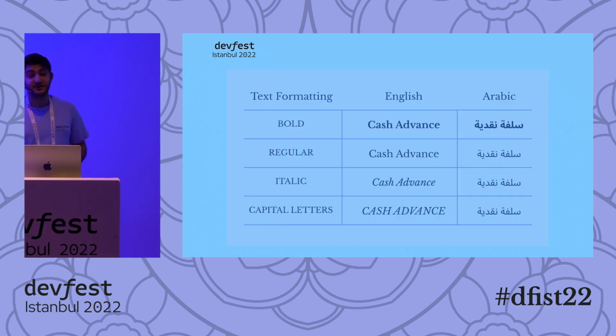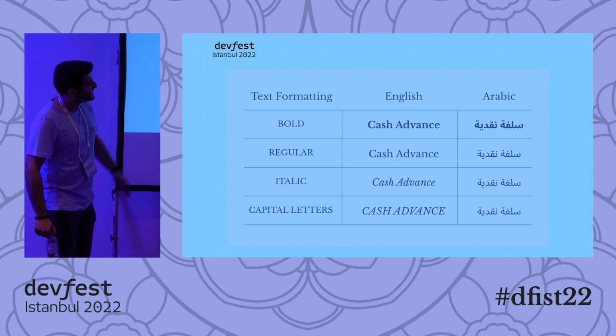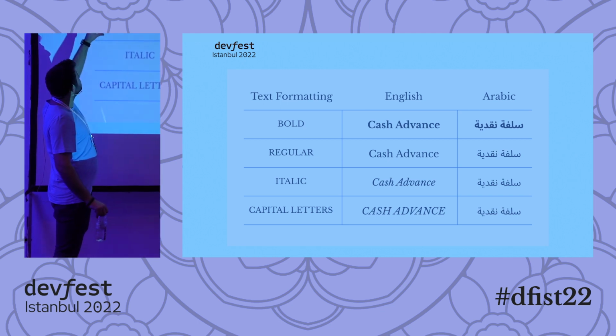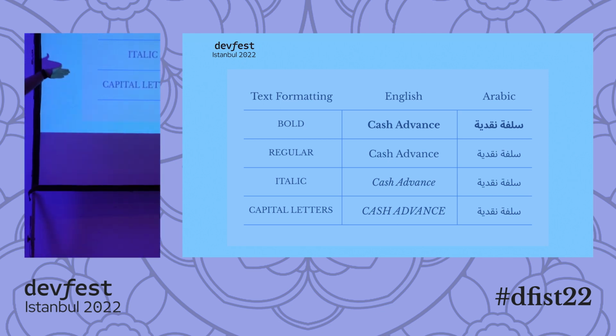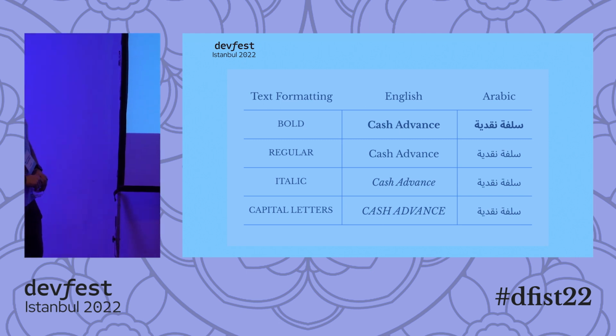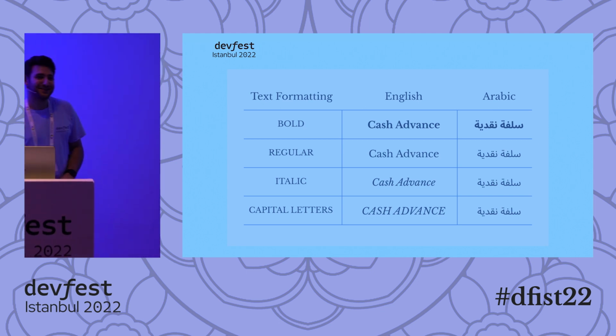I have a comparison table. So this is a really, I don't know, just an example text. I see in your face you hated it. So on the left, we see text formatting. We have bold, regular, italic, and capital letters. So after the bold one, to me, they're all the same. They all look like the same because they are all the same.